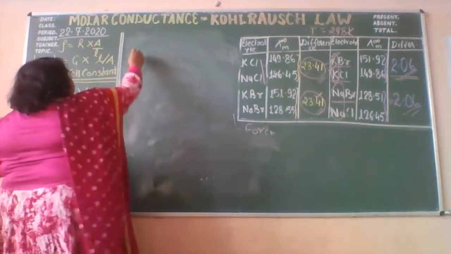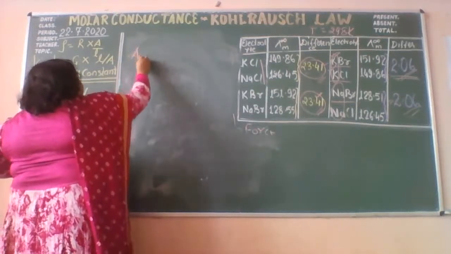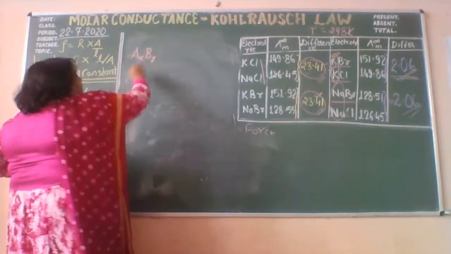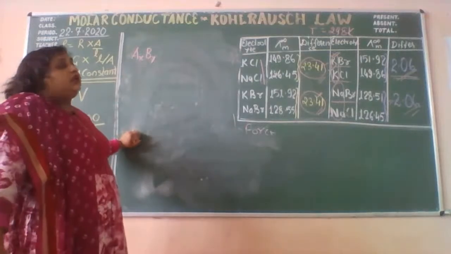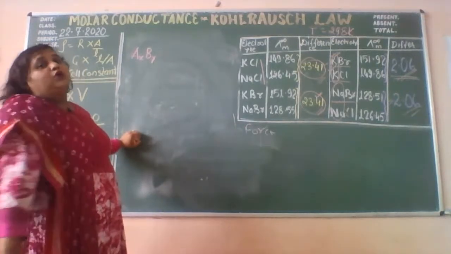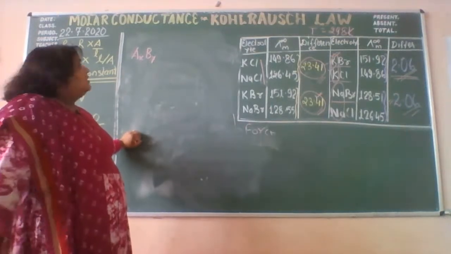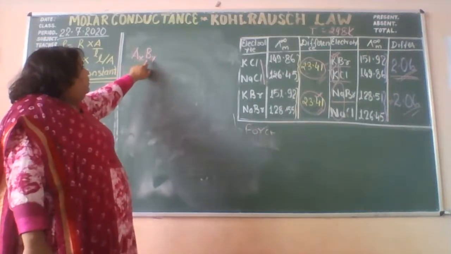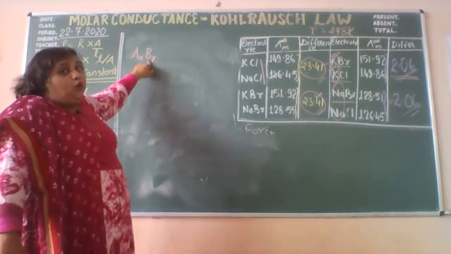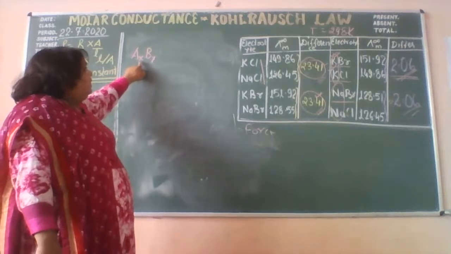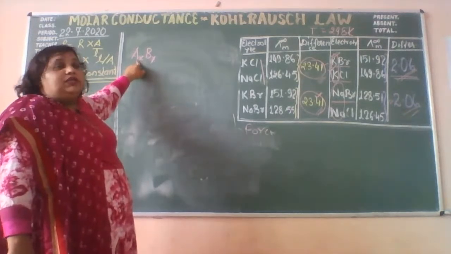Suppose there is AxBy, this is the electrolyte I have taken. According to Kohlrausch, A and B have their own conductance and their conductance does not depend upon each other.